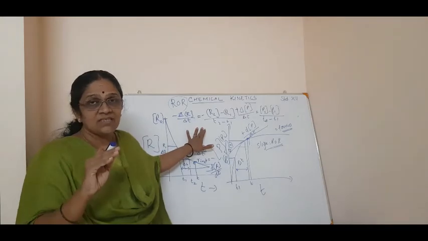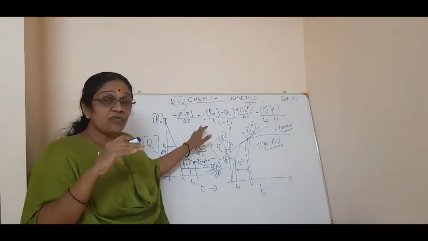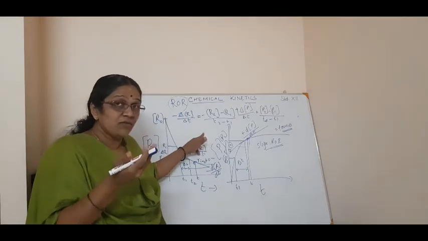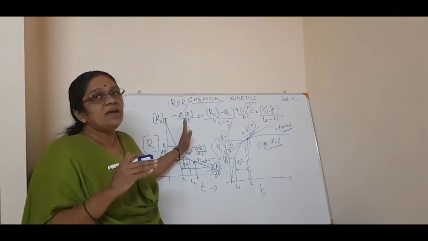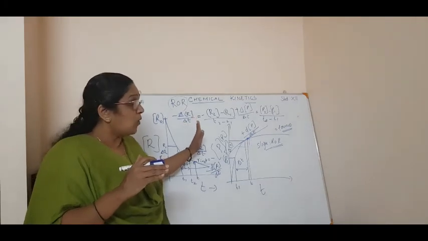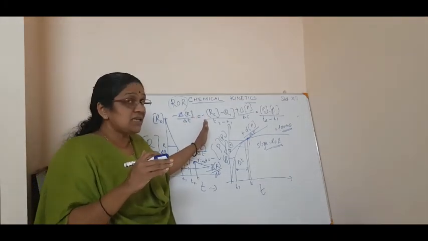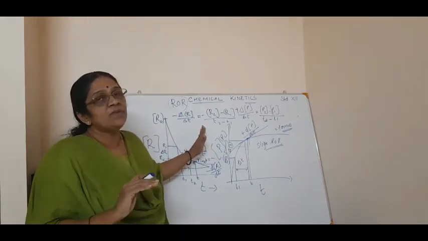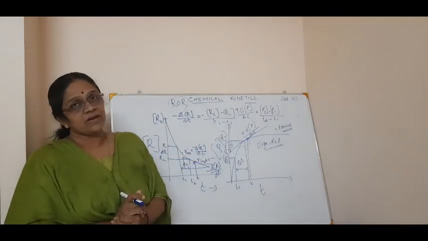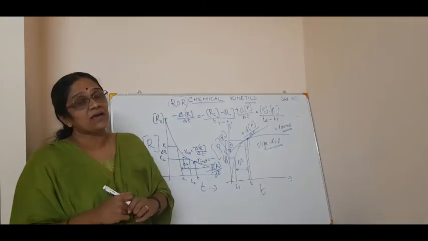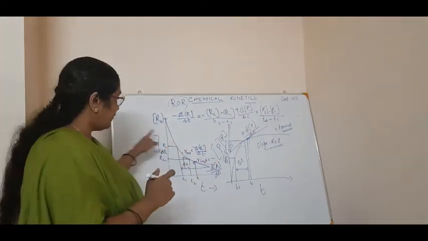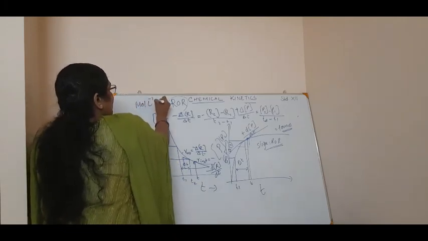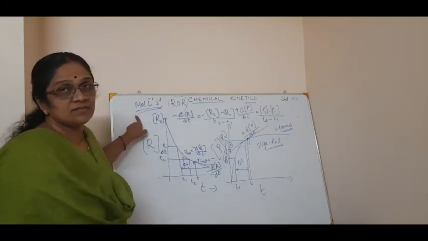So what is rate of reaction? Rate of reaction means the change in concentration of any one of the reactants. If there is more than one reactant, any one of the reactants, that change you can say is the rate of reaction. Correct? Or it is the change in the concentration of any one of the products with respect to time that is called the rate of reaction. And what is the unit of rate of reaction? The unit of rate of reaction is mole per liter per second.